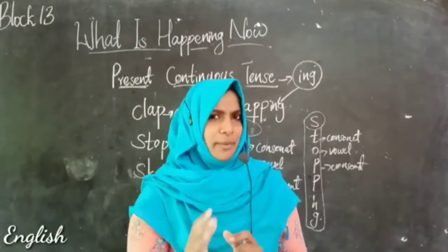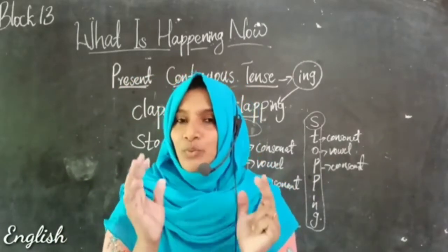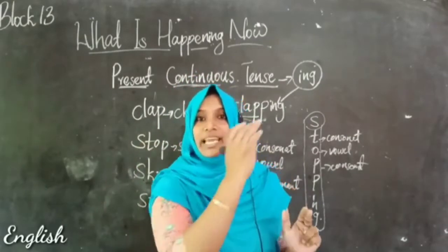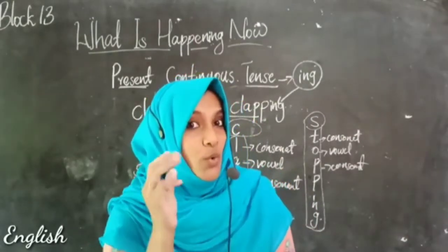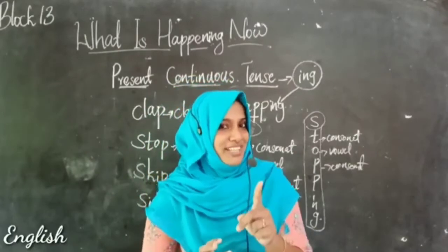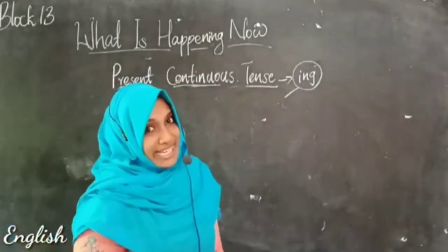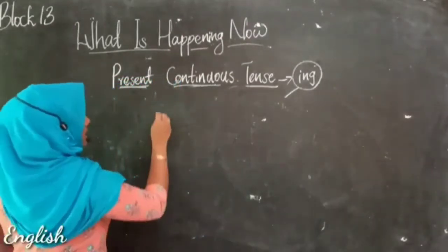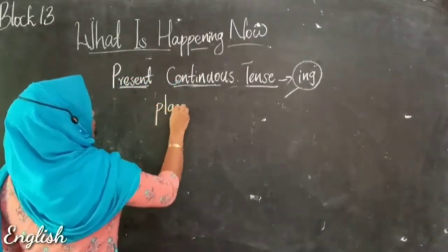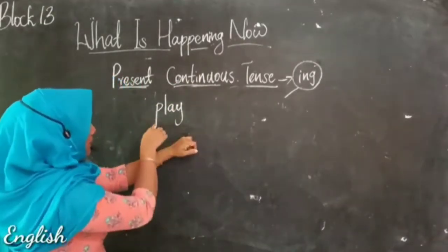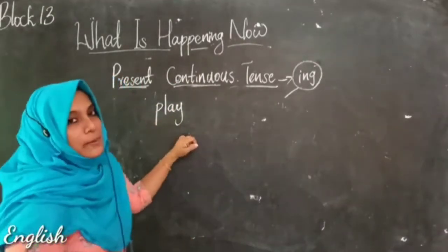Then if you come across words which have a Y at the end of the word, what will you do? There you have to do one thing. For a Y-ending word, let's write a word which ends with the letter Y. See here: PLAY, play.